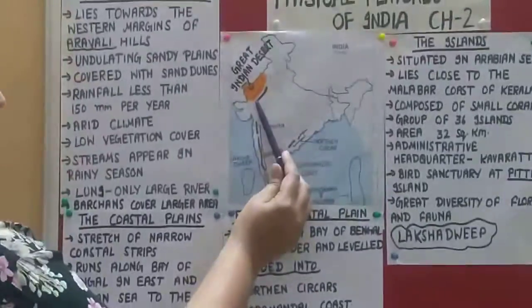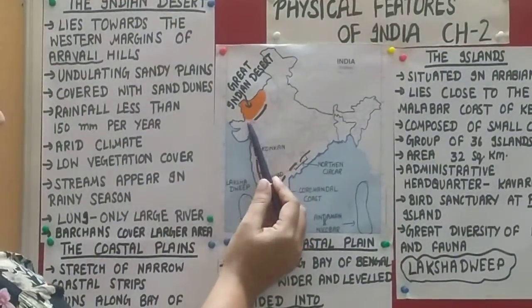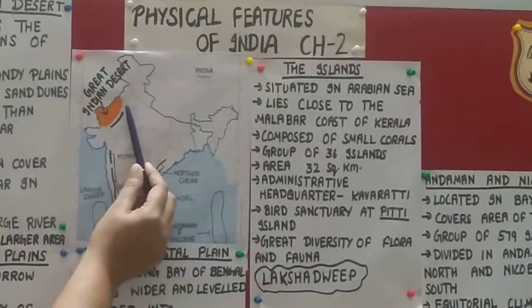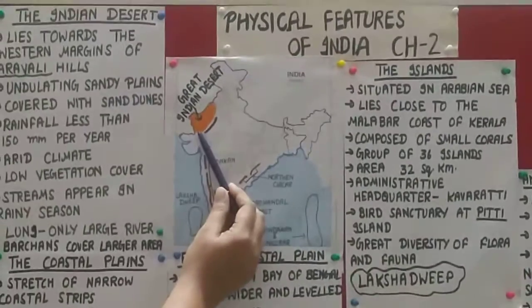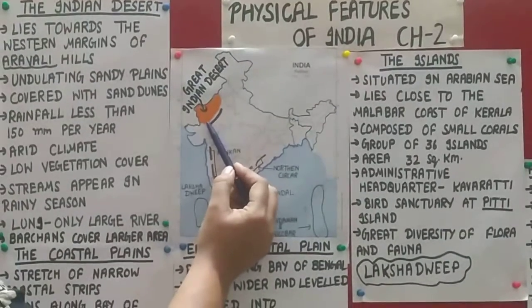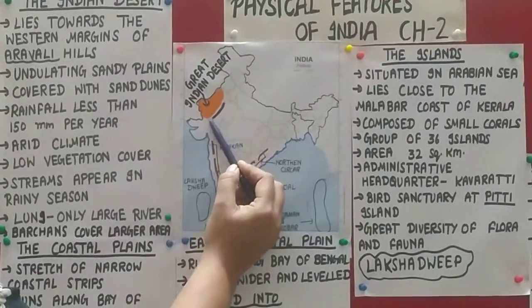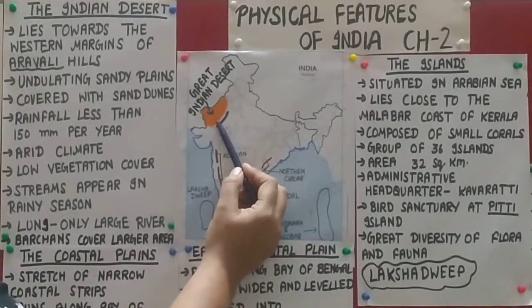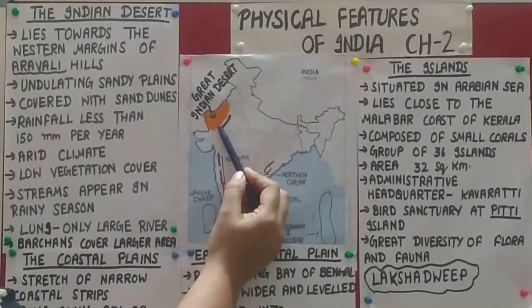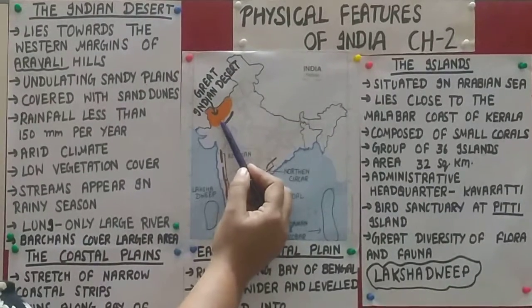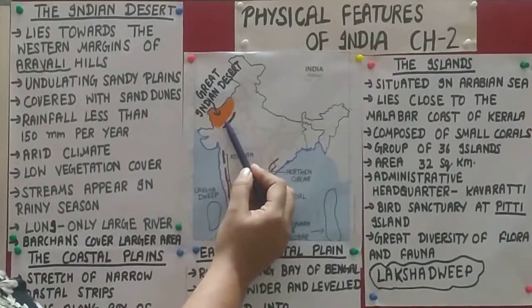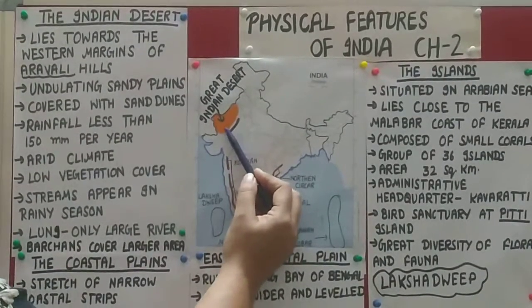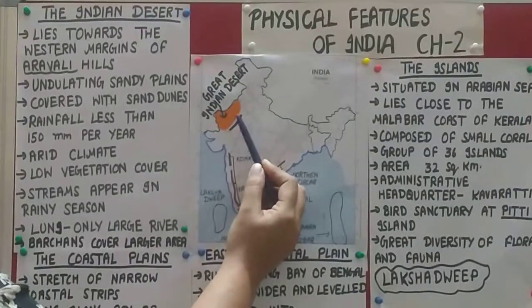See here beta, at this map, the western part of Rajasthan, it is the Thar Desert and it is also known as the Great Indian Desert. It starts from the edges of Aravalli Hills from here, and this area has an arid climate. Arid means a very hot and dry area. It means this area receives very less rainfall. So here only seasonal rivers are found, and here Luni is the only river.